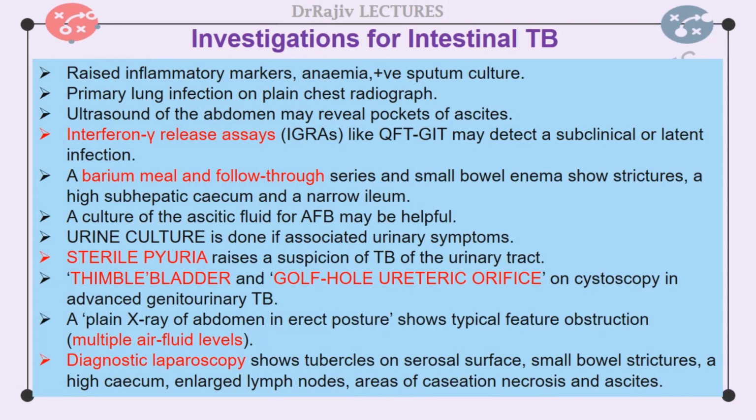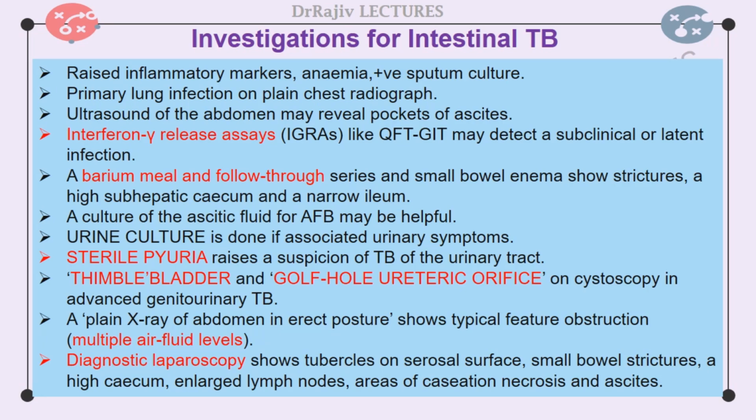Routine general investigations show raised inflammatory markers, anemia, and positive sputum culture. Primary lung infection may be detected with a plain chest radiograph. Ultrasound of the abdomen may reveal cocoons or pockets of ascites. Interferon gamma release assays like QuantiFERON TB Gold In-Tube may be used to detect a subclinical or latent infection.